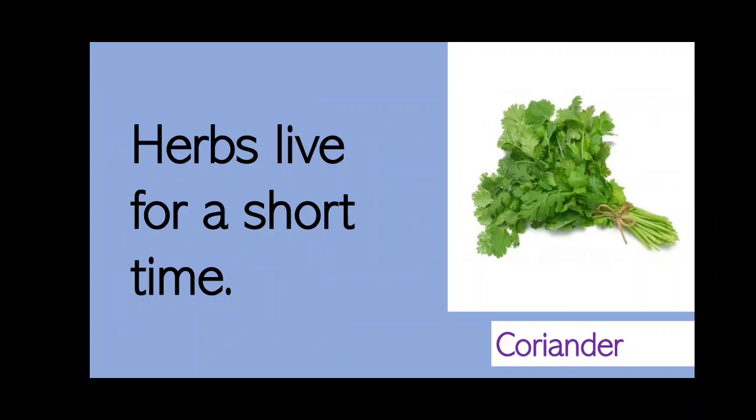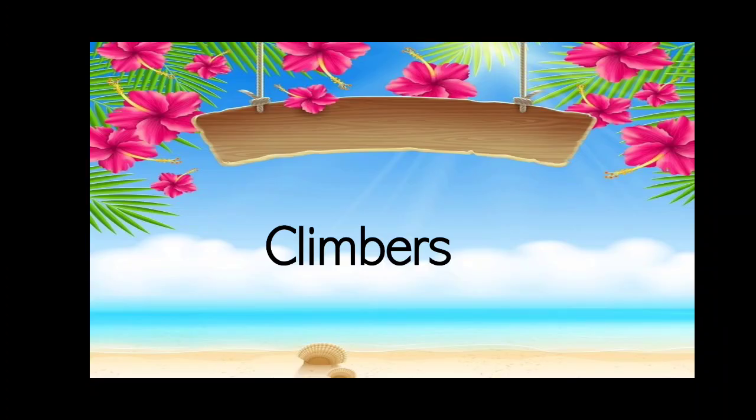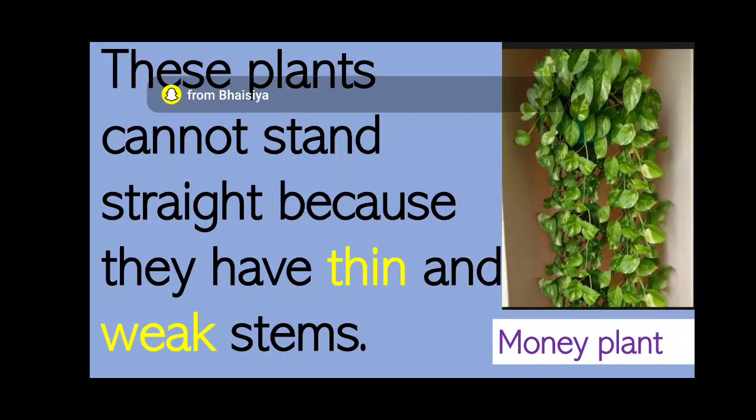Now children, can you see the picture of the coriander? You can see the stems of the coriander plant are green in color. Now we have finished with our topic trees, shrubs and herbs. Now let us go to our next topic, climbers. What are climbers?